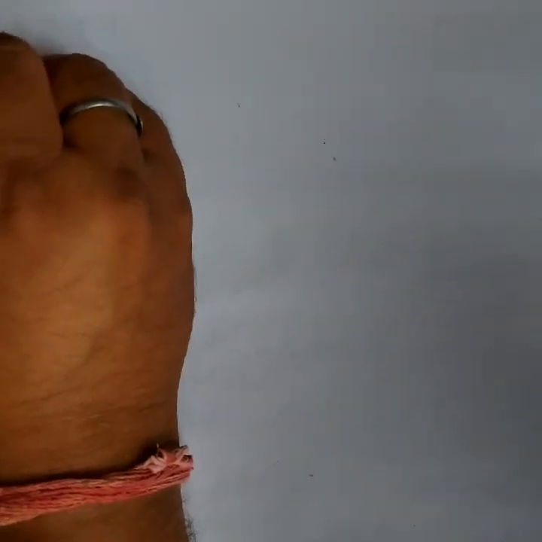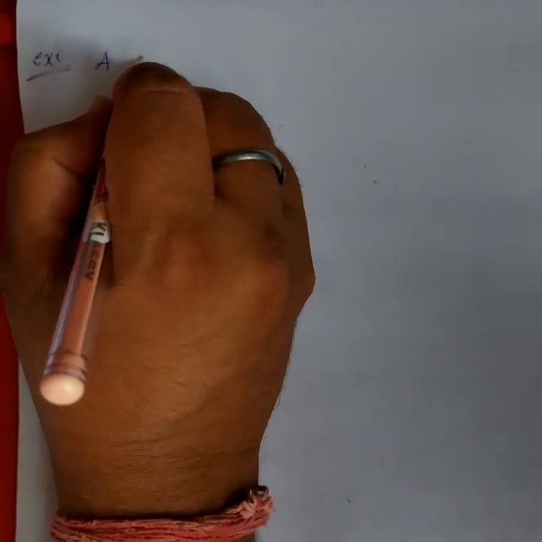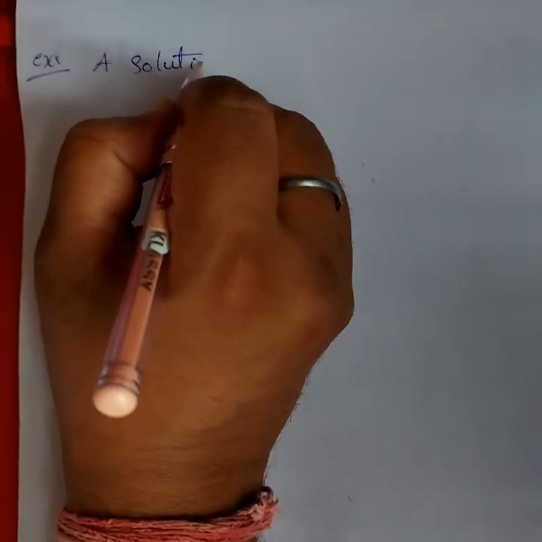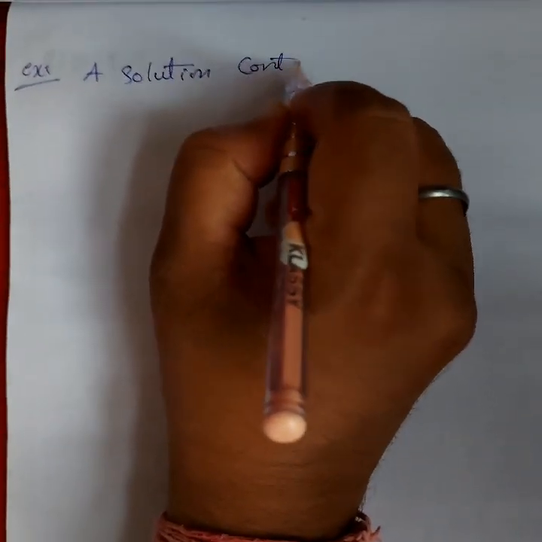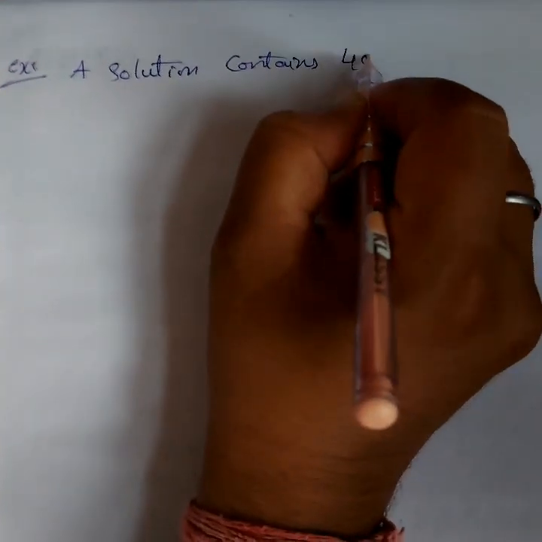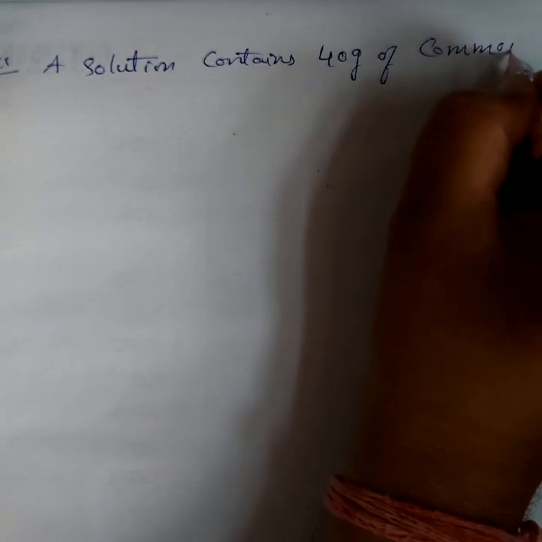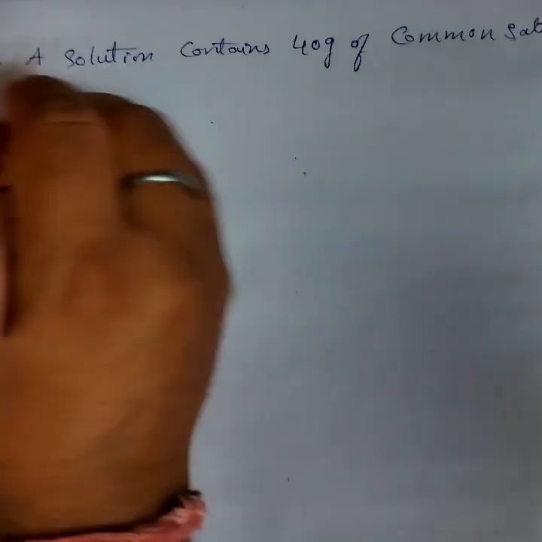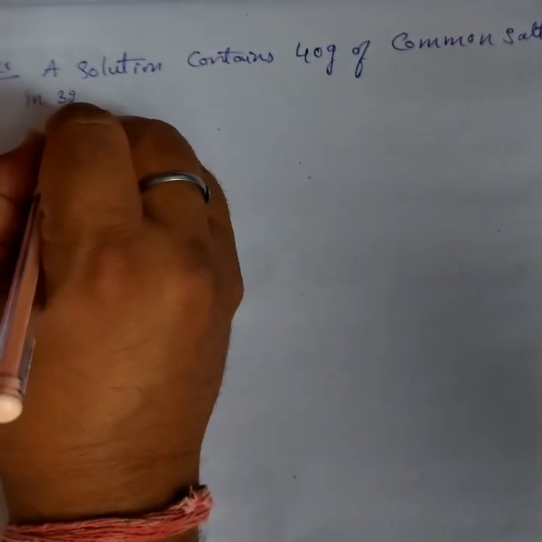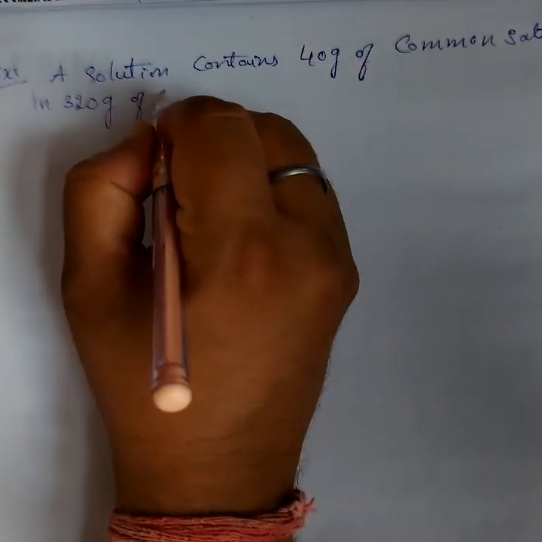Now, one example is given in your book. A solution contains 40 gram of common salt in 320 gram of water.